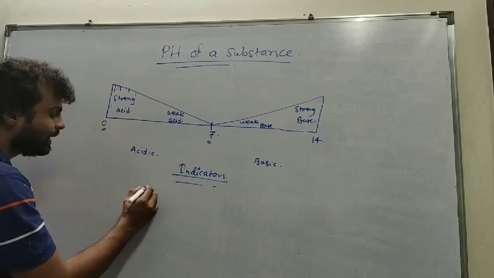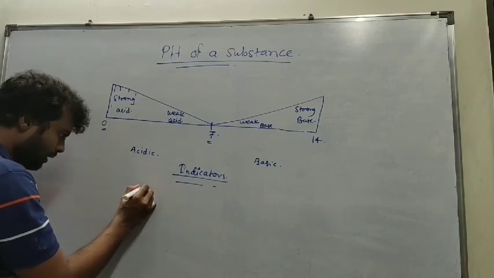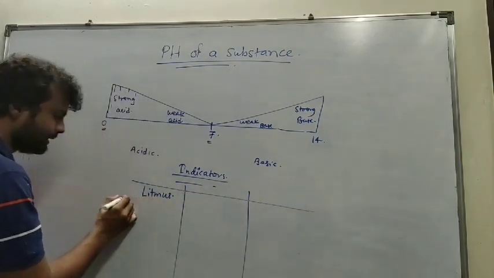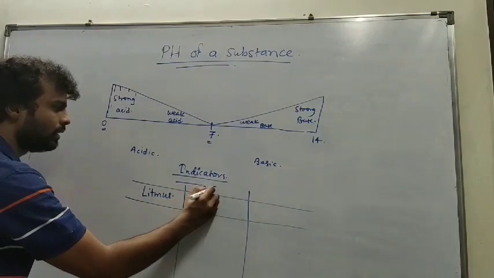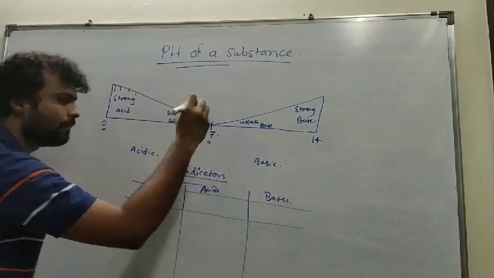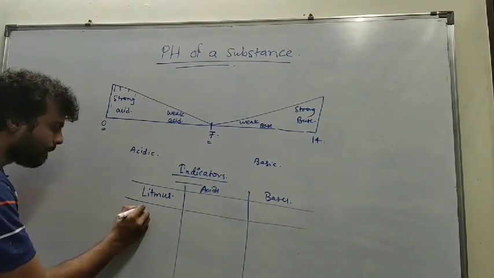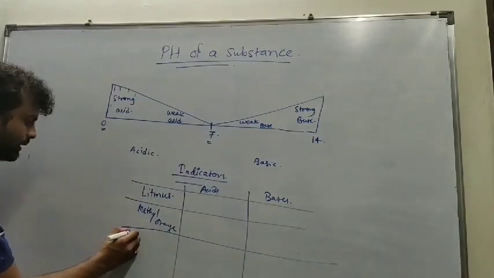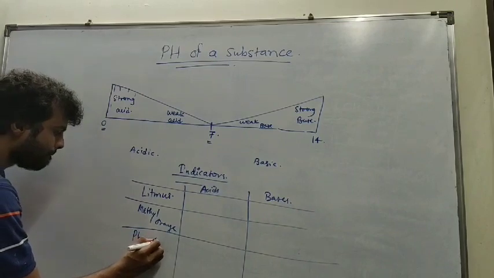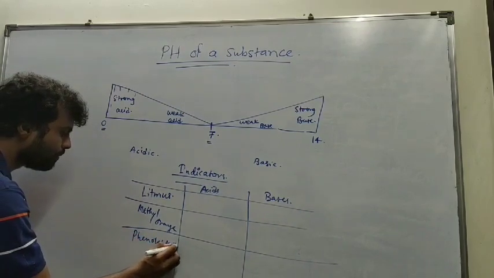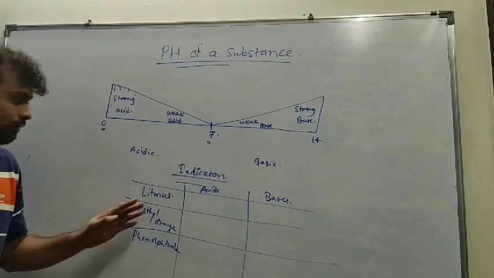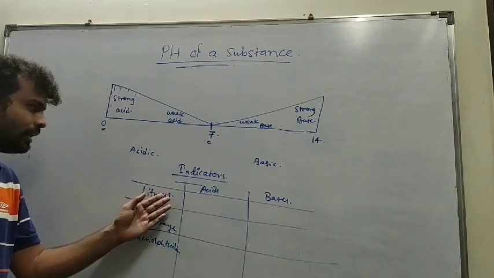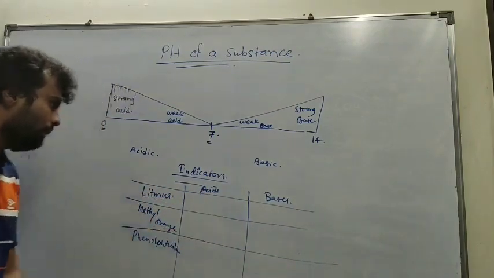One of the important indicators that you have used is litmus. And I am writing their colors in acids as well as bases. The first one is litmus. The second is methyl orange, and the third important indicator is phenolphthalein. Now I will write the colors of respective indicators in acids as well as bases. So by observing the color change, we can identify whether the substance is acidic or basic.